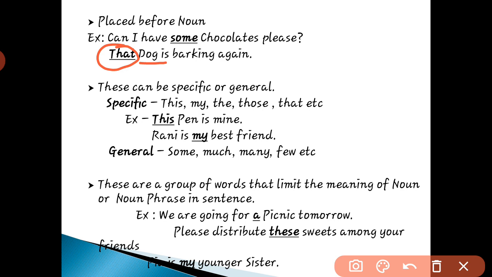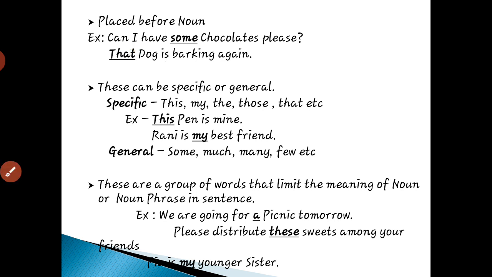For example, in specific determiners: this, my, the, those, that. These are some examples of specific determiners.